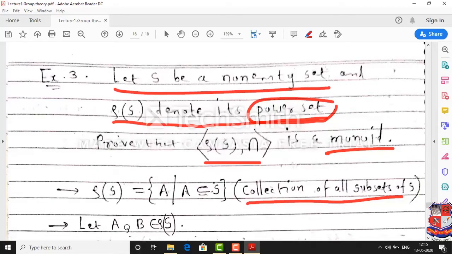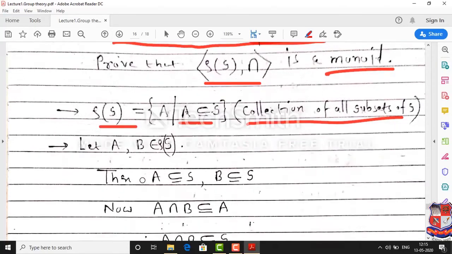If I consider any two members of this set, then their intersection must be in this set. So if A and B are in the power set of S, is A intersection B always in the power set of S? For that I have to show that A intersection B is a subset of S if A and B are subsets of S. That is easy, obvious.